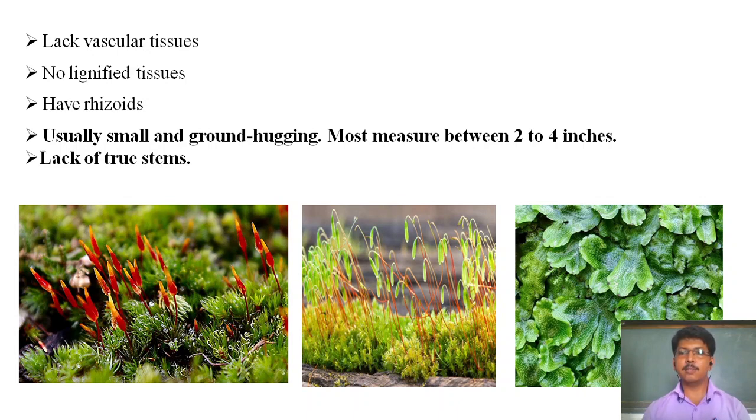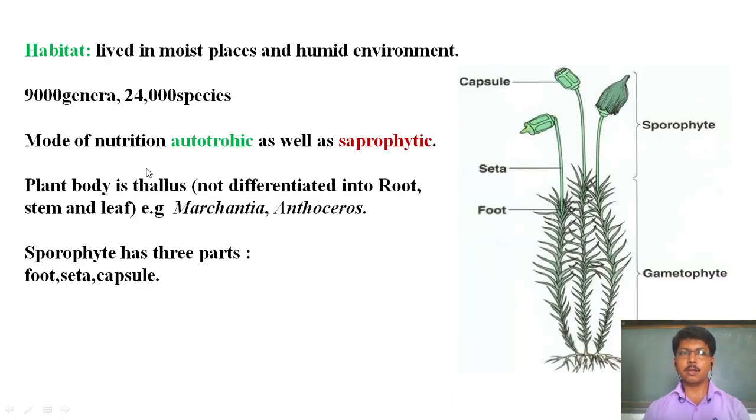Bryophytes are usually small. They grow on the ground or hanging, or on tree trunks also. They lack a true stem. As for habitat, they live and grow in moist places or humid environments.